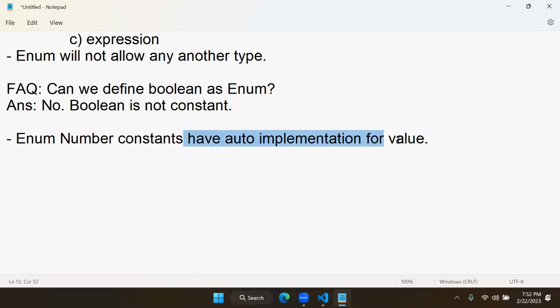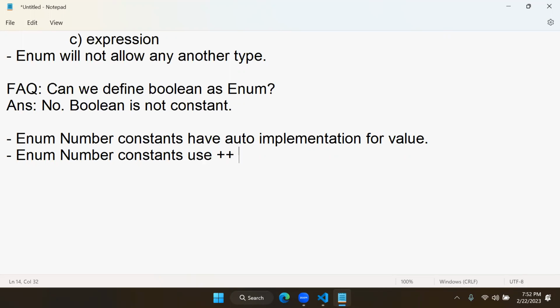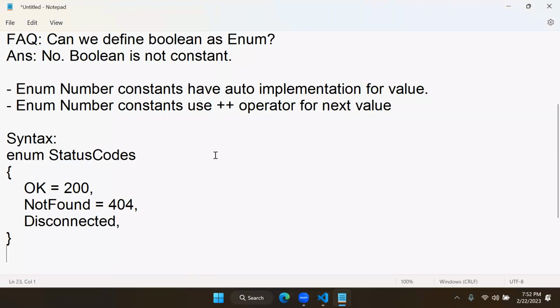Number constants have auto implementation for value. That means enum number constants increment, using the plus operator for the next value. That means increment by 1. Syntactically, suppose we are writing the enum like this. This is the enum and the value of disconnected is 405.